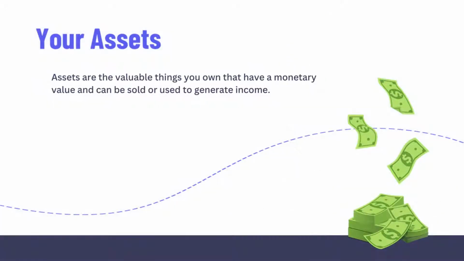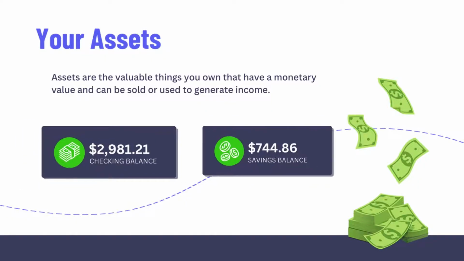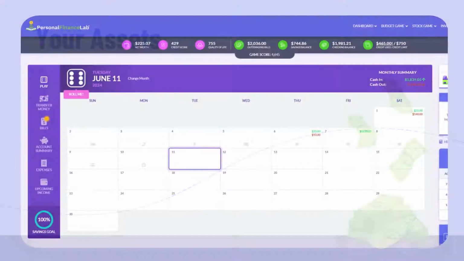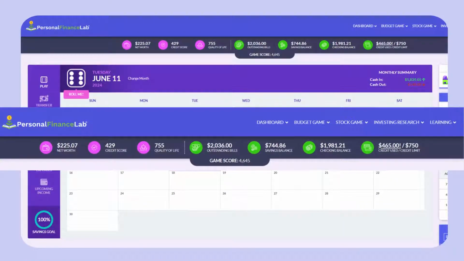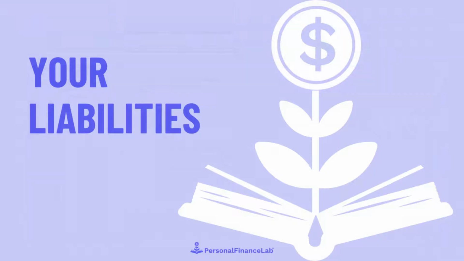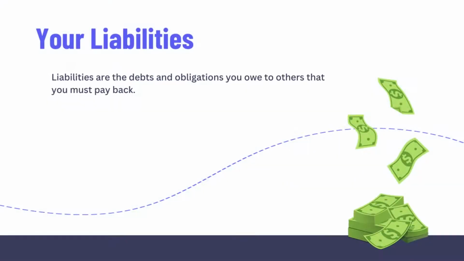Assets are the valuable things you own that have a monetary value and can be sold or used to generate income. In the budget game, your net worth includes your balance in your checking and savings accounts. For example, if you had a checking account balance of $1,981.21 plus a savings account balance of $744.86, your total assets would be $2,726.07.